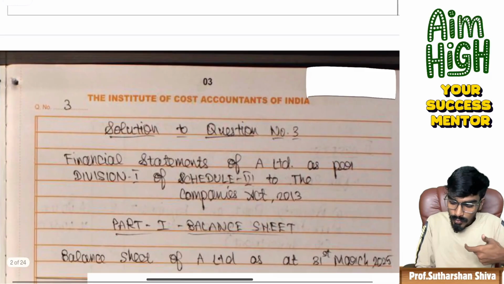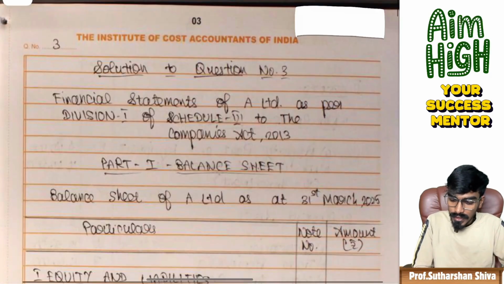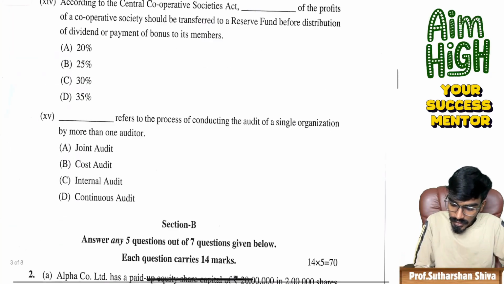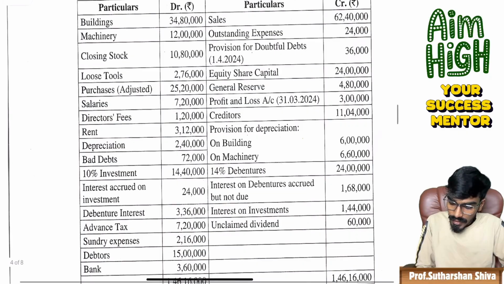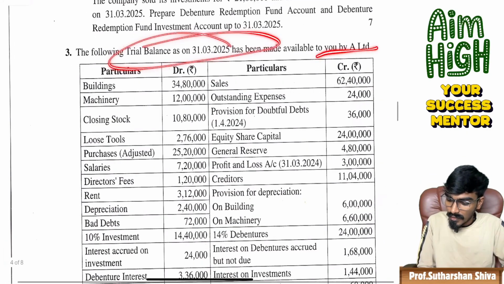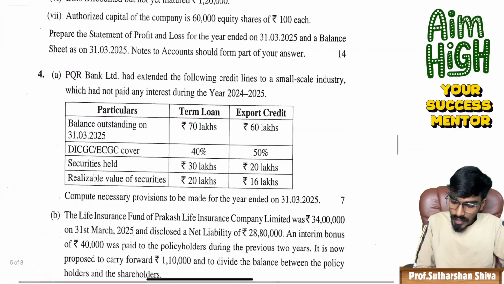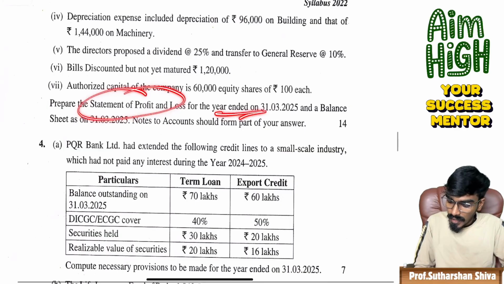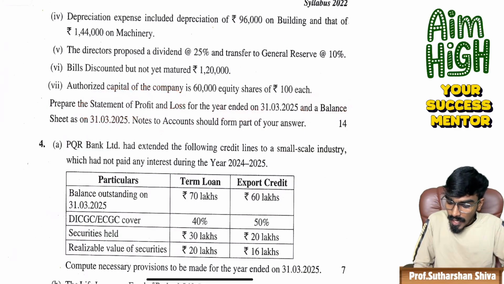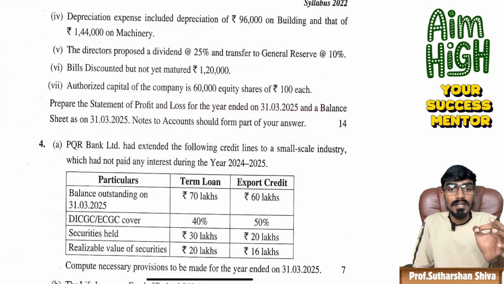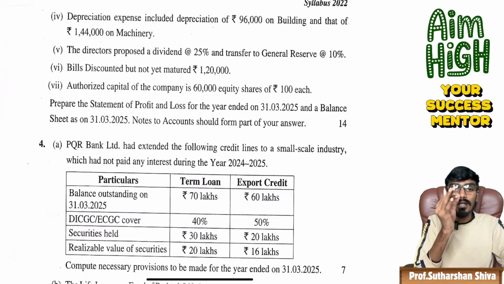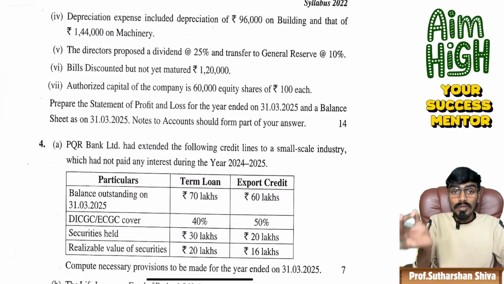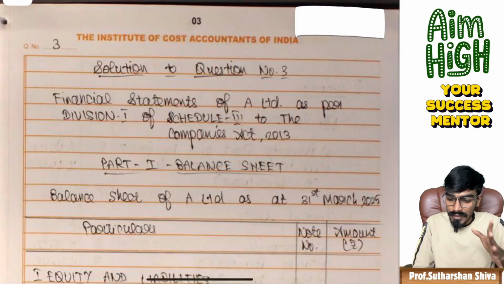I just want to quickly go through. Third question, we'll directly take the third question. In the third question, the following trial balance has been given of A Limited, and the statement of P&L and the balance sheet, and clear instructions have been given. Notes to accounts should form part of your answer. Then you should write the notes. See how much effort the student has put in.